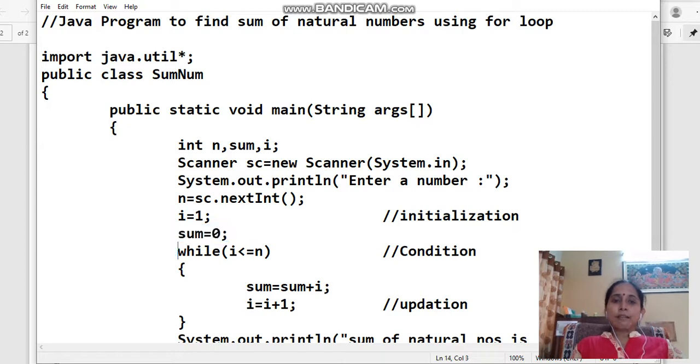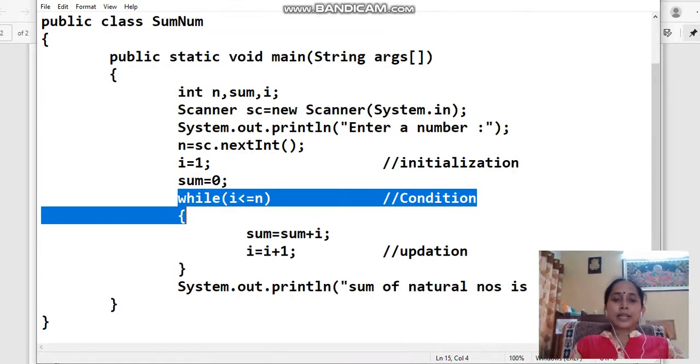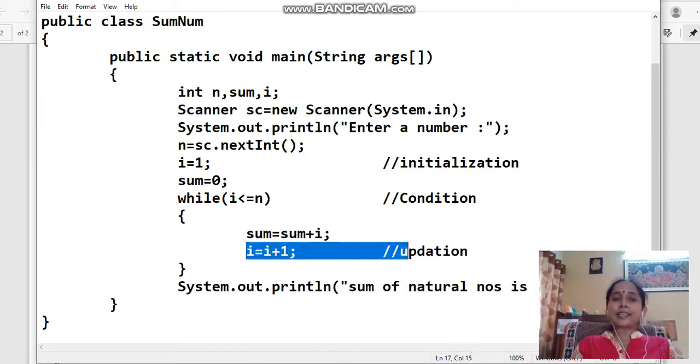Okay. while i is less than or equal to n, this is the condition statement. Means अगर i is equals to 1 और n की वैल्यू मैंने 5 ली है, तो फर्स्ट 5 नंबर का सम निकलेगा. अगर n की वैल्यू 10 आती है तो फर्स्ट 10 नंबर्स का, अगर n की वैल्यू 100 है तो फर्स्ट 100 नंबर्स का सम निकाल के देगा ये प्रोग्राम. In the loop body, what we have done is processing: sum is equal to sum plus i, and before exiting the loop I have updated the condition.